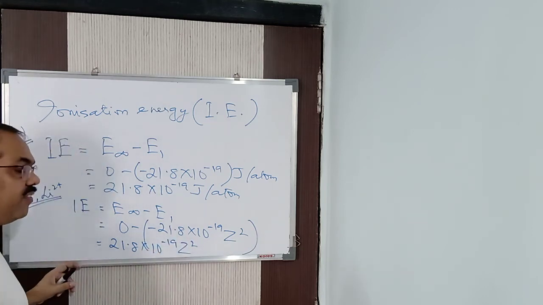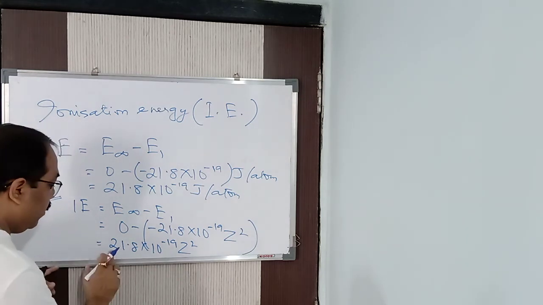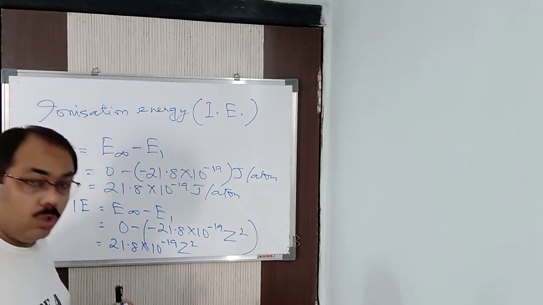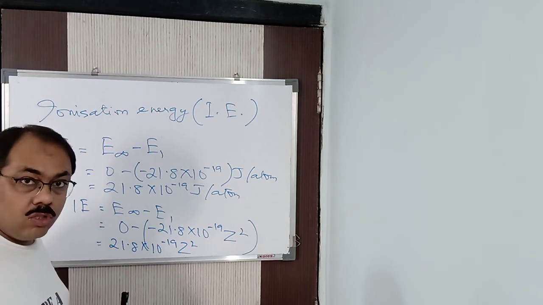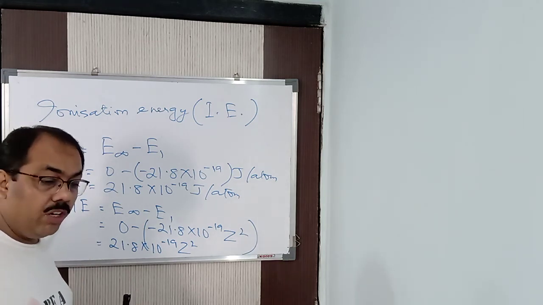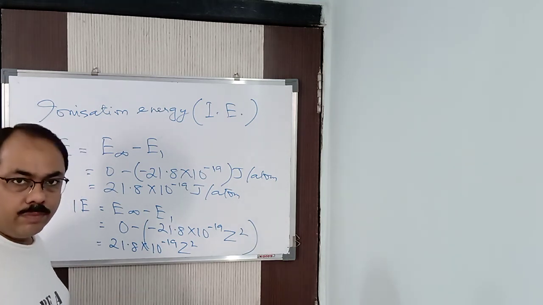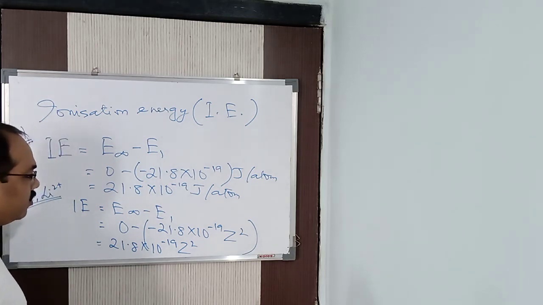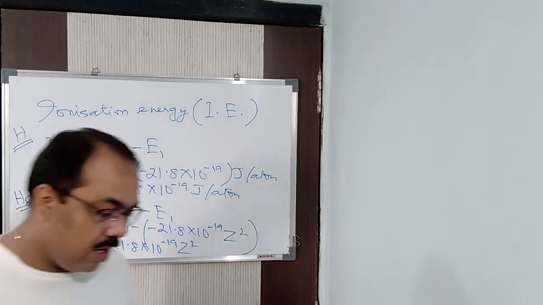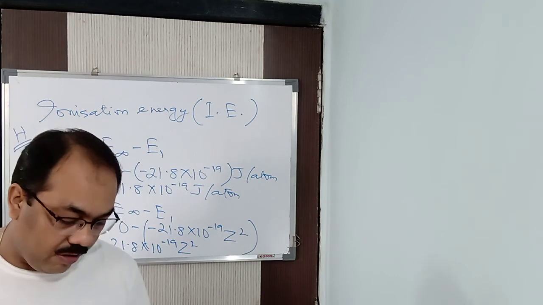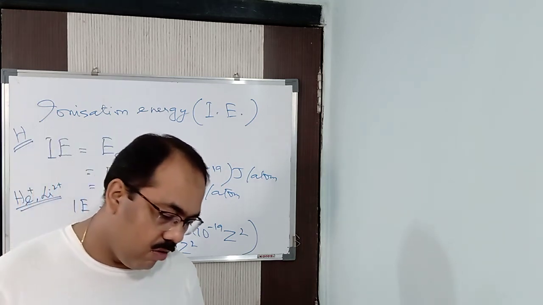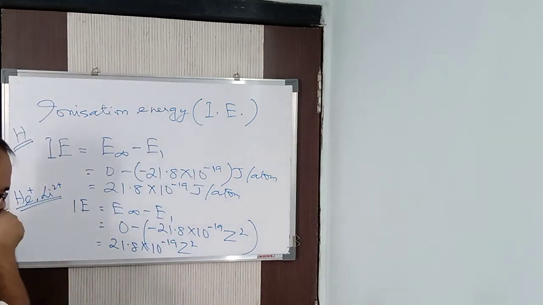If it is kilojoules per mole, that is nothing but 1312 into Z square kilojoules per mole. Got it? 1312 into Z square kilojoules per mole. So in this way, you learned how to calculate the ionization energy.